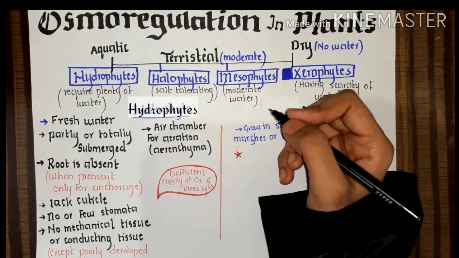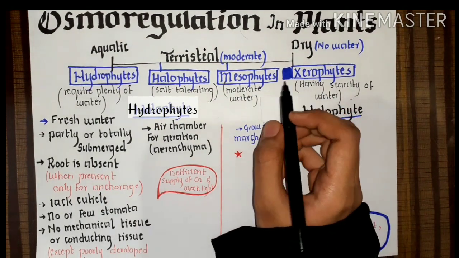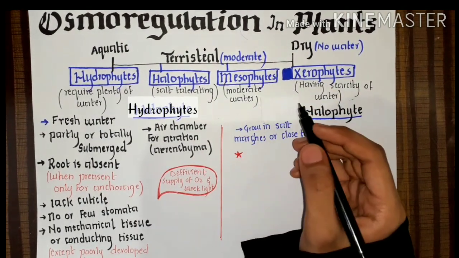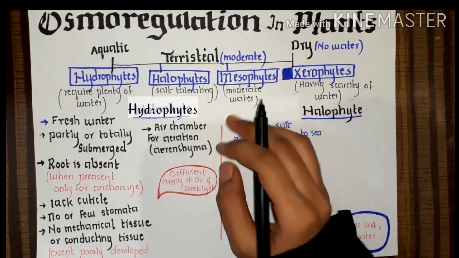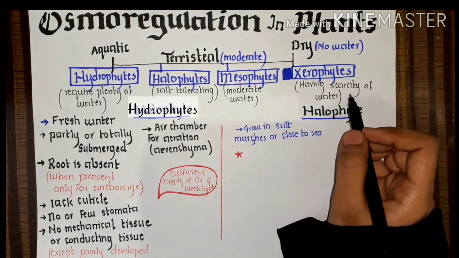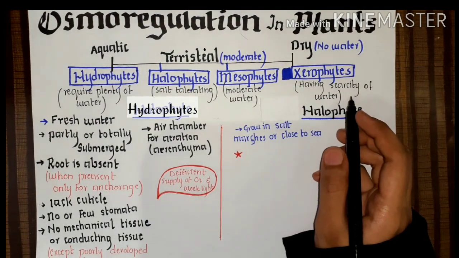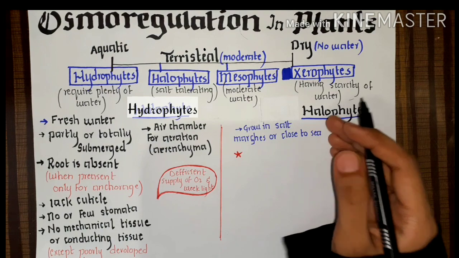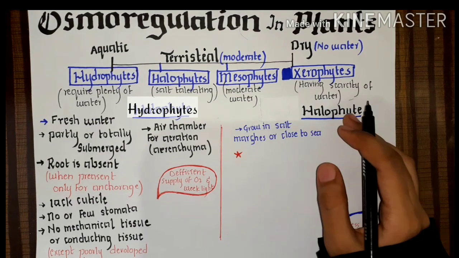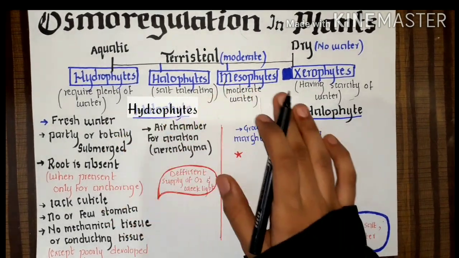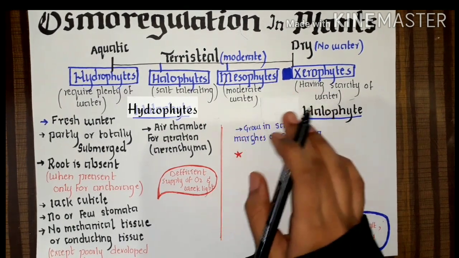They can grow in places where the land has more and more salt. And the mesophytes are plants which grow in places where a moderate amount of water is present. They require moderate water for their growth. And then we have xerophytes. These plants have scarcity of water, like they grow in places where there is very little water, so they have to adapt their features to their habitat. We now discuss all of these 4 categories, hydrophytes, halophytes, mesophytes and xerophytes, individually.